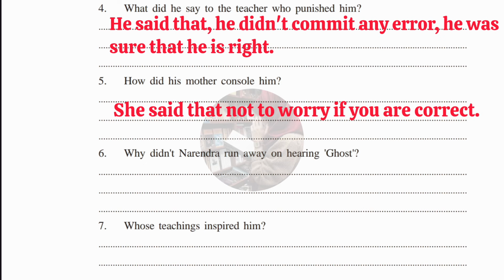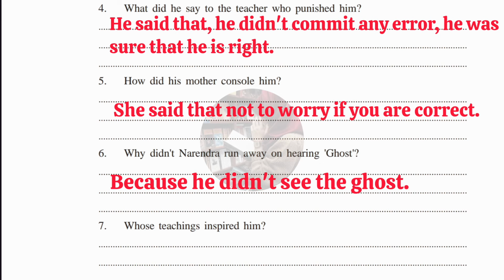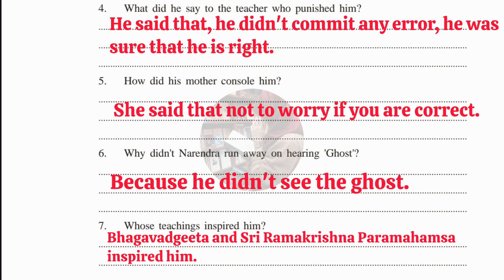Sixth one, why didn't Narendra run away on hearing the ghost? Answer, because he didn't see the ghost. Seventh one, whose teachings inspired him? Answer, Bhagavad Gita and Sri Ramakrishna Paramahamsa inspired him.